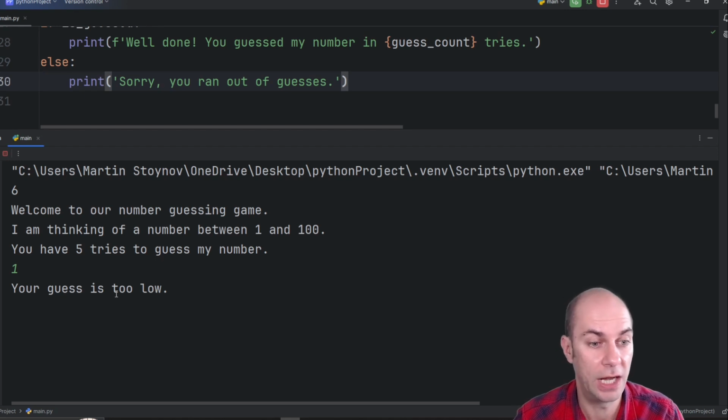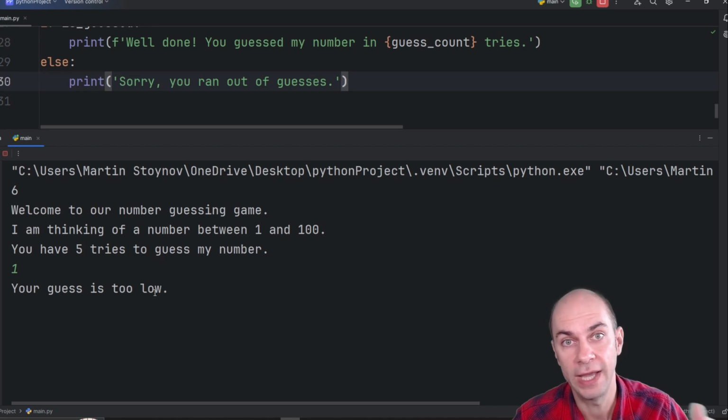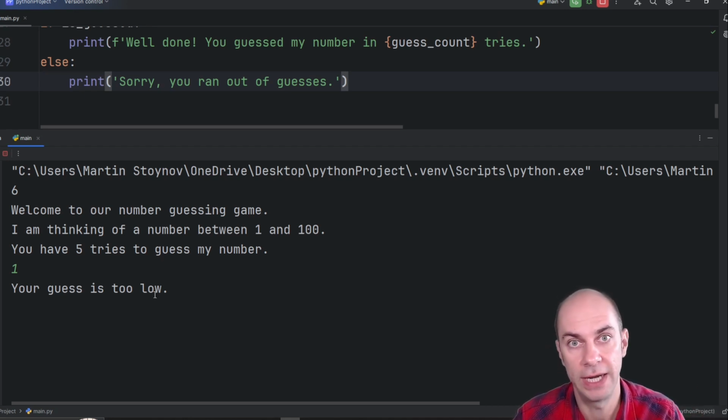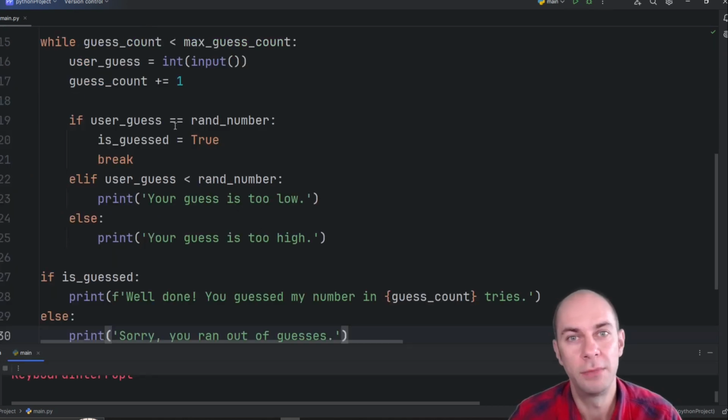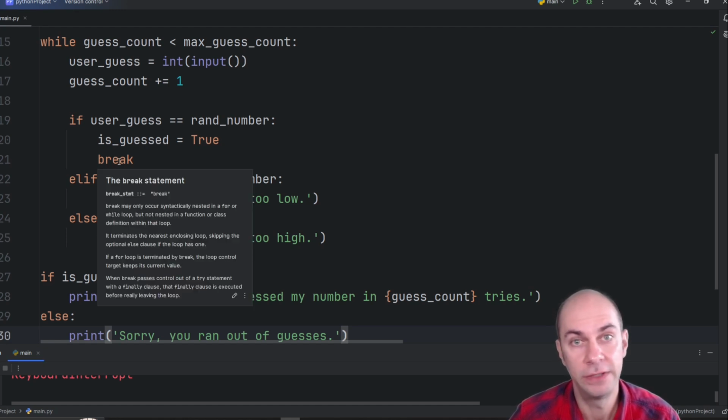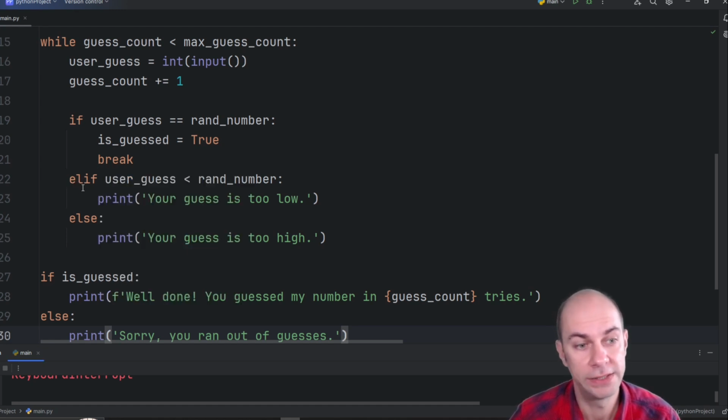Actually, here, I want to also say your guess is too low. You have X many tries remaining. So there's a problem that I need to fix next. The way I'm going to fix this is, remember that if I guess the number, I'll break out of the loop altogether. Otherwise, I will carry on working my way down the loop.